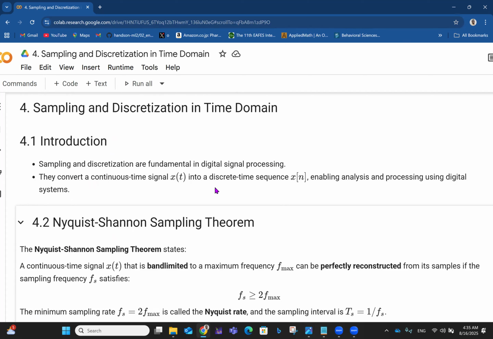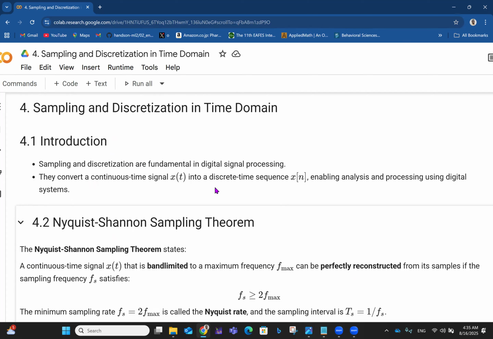So then we talk about the Nyquist-Shannon sampling theorem. It states that a continuous time signal x of t that is band limited, so it is limited to a maximum frequency f max, can be perfectly reconstructed from its samples if the sampling frequency f s is greater than or equal to 2 times the maximum frequency. When that holds, we can reconstruct the continuous time signal.